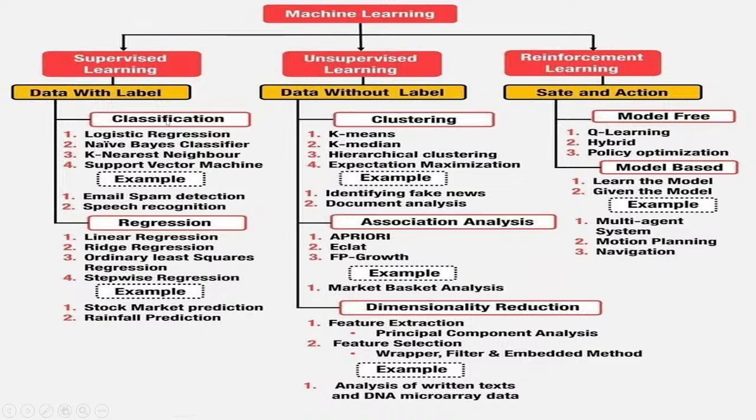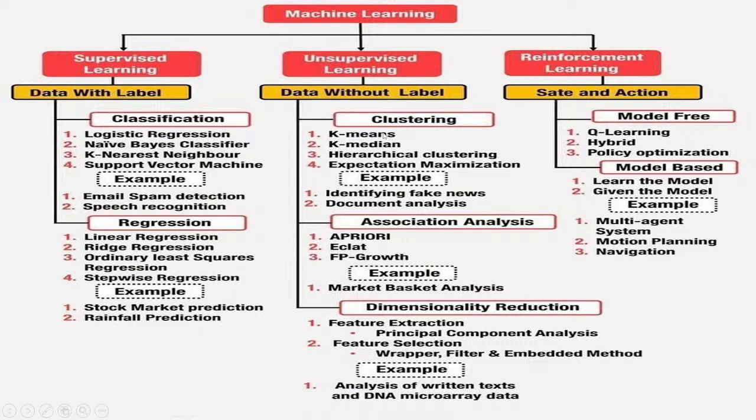For classification, what algorithms do we need to use here? Logistic regression, Naive Bayes classifier, k-nearest neighbors, support vector machine. And for regression, you can see linear regression, ridge regression, ordinary least squares regression, stepwise regression. I will show you in further classes how we can easily implement these classification and regression methods in the R programming language for supervised machine learning.